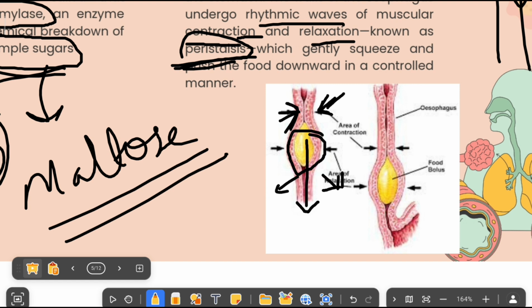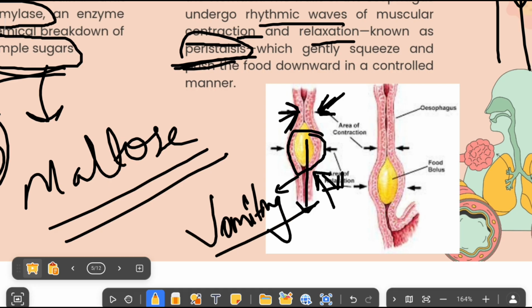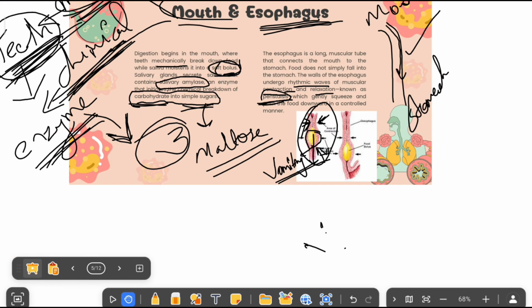Now imagine it's happening in reverse. Instead of relaxation on the upper side and contraction on the lower side, we have relaxation below and contraction above, and we get a reverse peristalsis. This reverse peristalsis is the reason for vomiting. When we vomit, we do the reverse process of this peristalsis. So this is what happens in the mouth and esophagus.